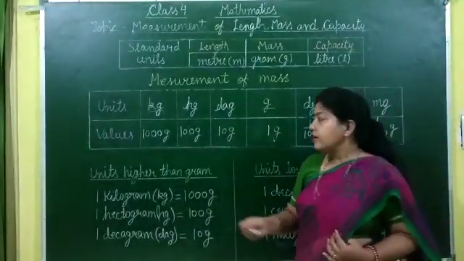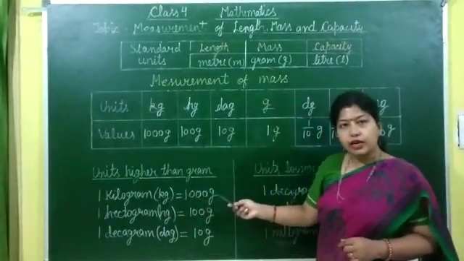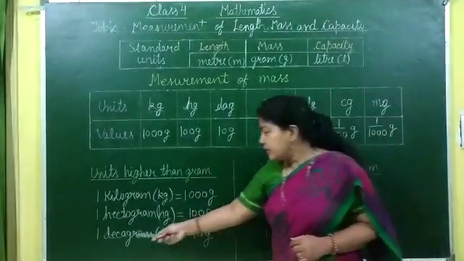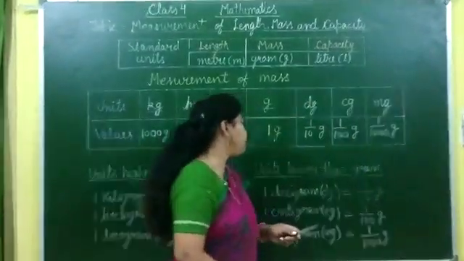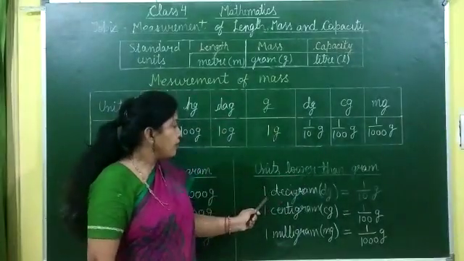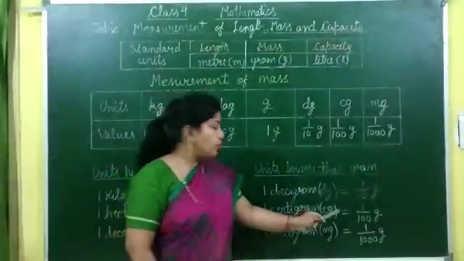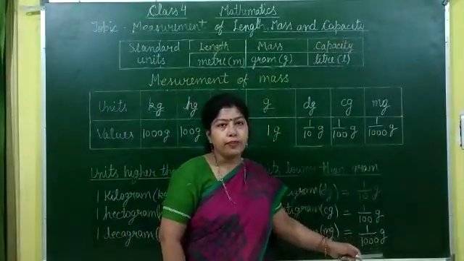Relation between the units higher than gram: 1 kilogram is equal to 1000 gram, 1 hectogram is equal to 100 gram, and 1 decagram is equal to 10 gram. And the relation between units lower than gram: 1 decigram is equal to 1 upon 10 gram, 1 centigram is equal to 1 upon 100 gram, and 1 milligram is equal to 1 upon 1000 gram.